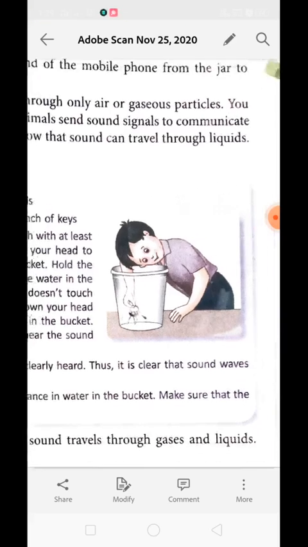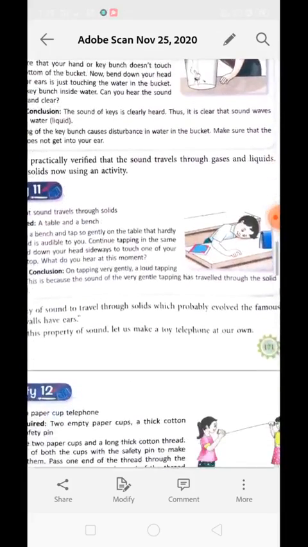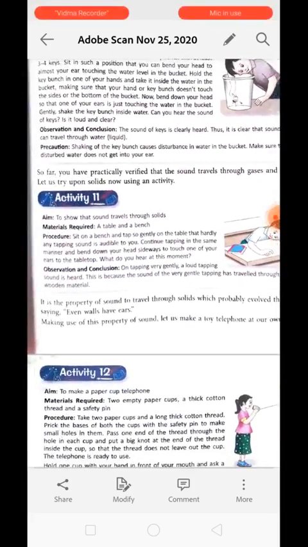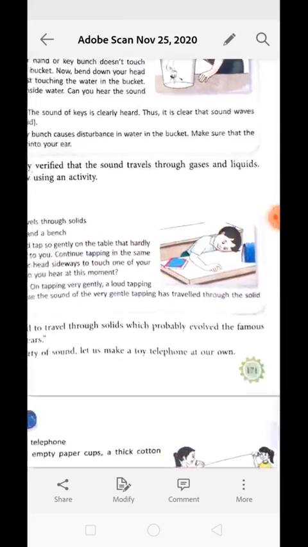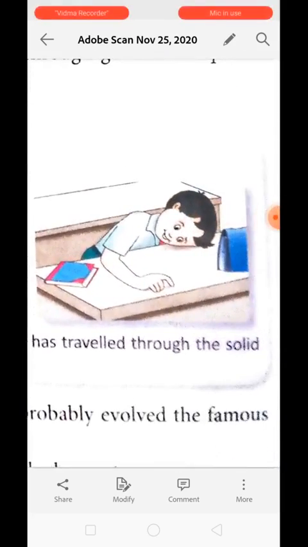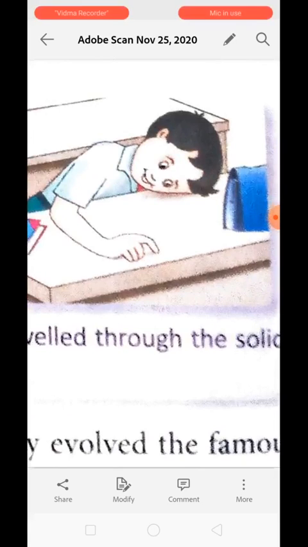Now the next activity is activity number 11, which shows you that sound can travel through solids as well. For this activity you need a table or a bench. Just put your head like this and scratch with the help of your finger. You will clearly hear the sound of scratching through the bench, even though the sound is very minute.